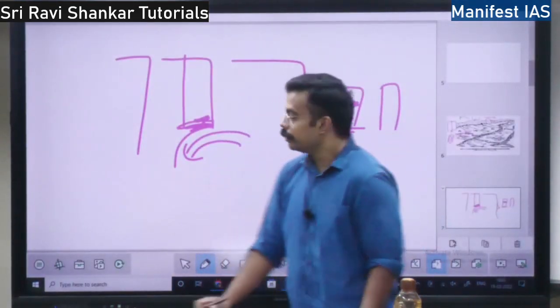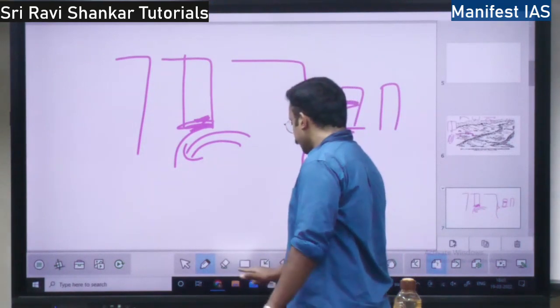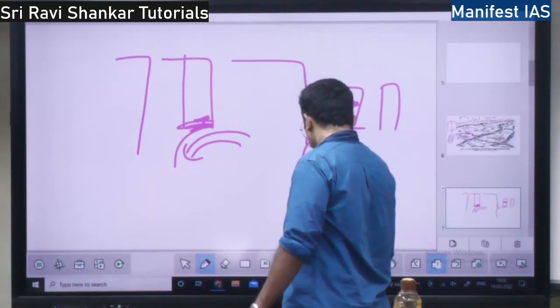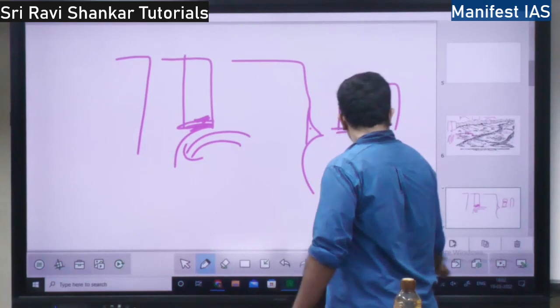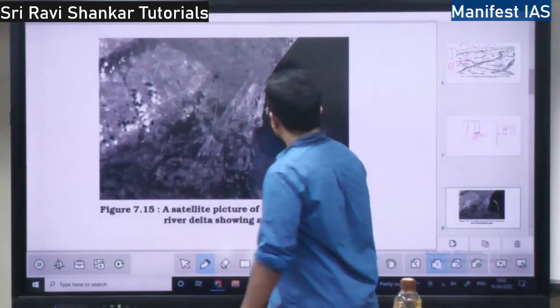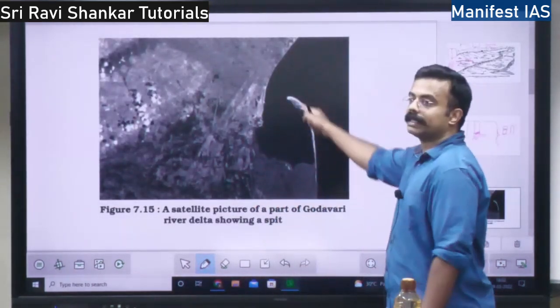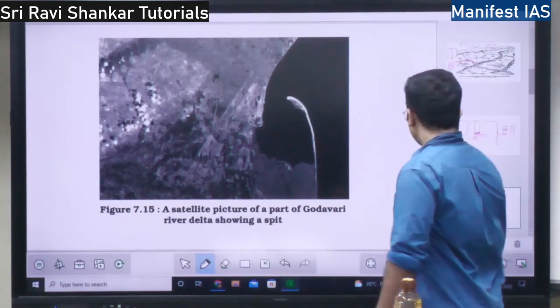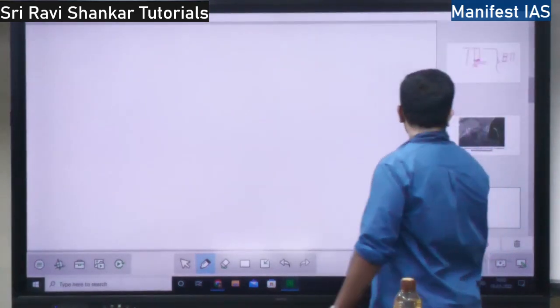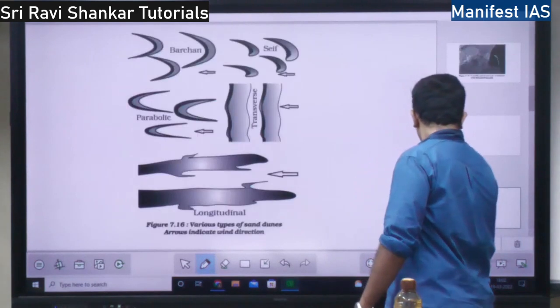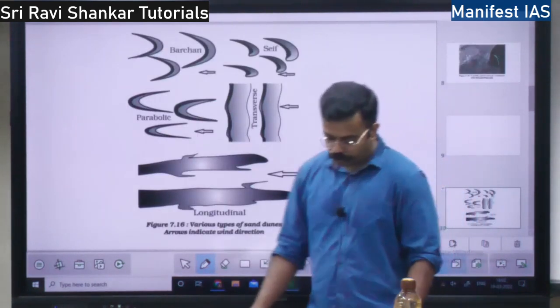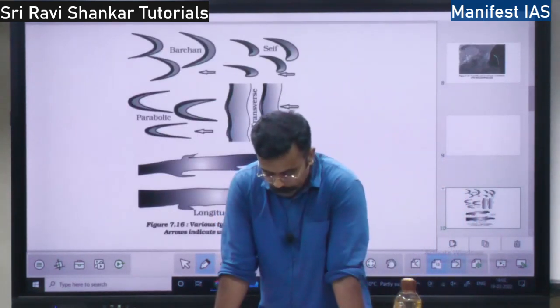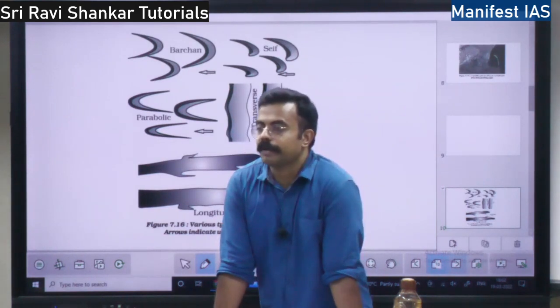So then we will focus on the next concept, winds. So this is the barrier bar. This is a spit, right? Spit getting connected. Next, we will focus on winds, right? So winds, they are there everywhere, right?